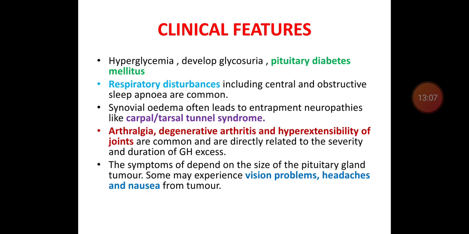Glucose intolerance is seen in acromegaly patients, leading to hyperglycemia, glycosuria, and pituitary diabetes mellitus. So acromegaly is one of the causes of secondary diabetes mellitus. In the respiratory system, central and obstructive sleep apnea syndrome can be seen in acromegaly.